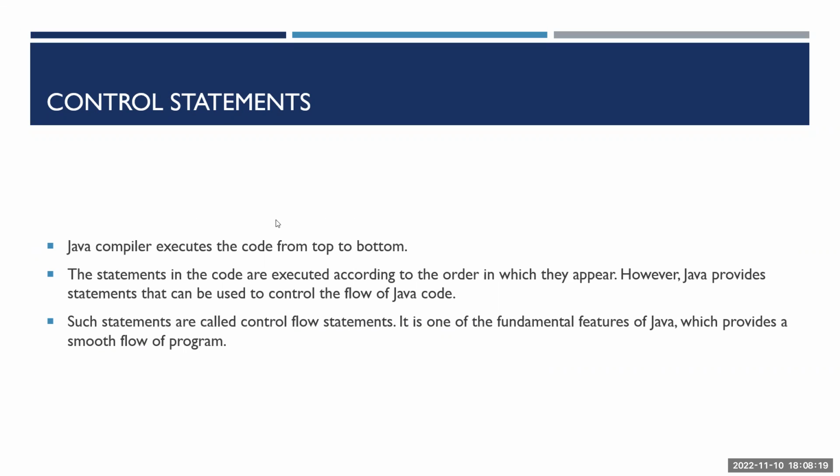As you know, the Java compiler will always execute from top to bottom, meaning if you have 10 lines of code and the execution starts from the first line, it goes to second, third, fourth, up till 10. To alter that flow, say your code flow is going from 2 to 3, 3 to 4, 4 to 5, and you want to execute line number 2 again, then line number 4, then line number 5, you need a control statement. Those statements are called control statements, which alter the flow of your code.